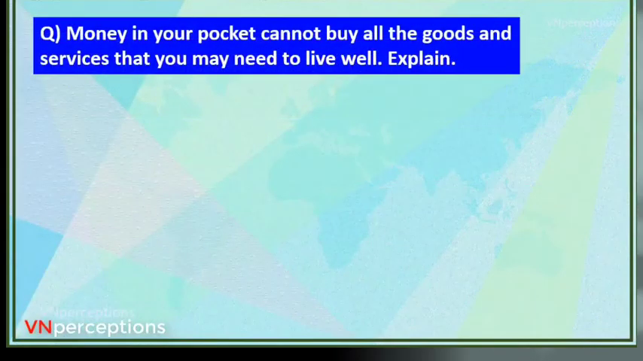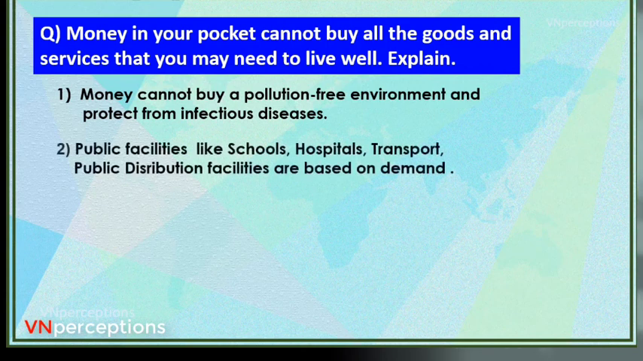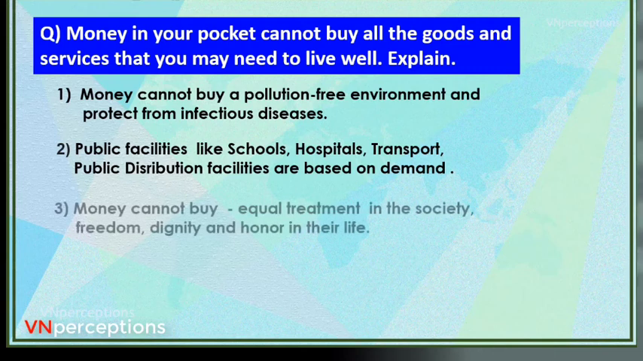Now the question: money in your pocket cannot buy all the goods and services that you may need to live well. Explain. Now we are ready to answer this question. Money cannot buy a pollution-free environment and protect from infectious diseases. Public facilities like school, hospitals, transport, public distribution facilities again are based on demand. And money cannot buy equal treatment in the society, freedom, dignity, and honor in life. So we have a big list. This explains that money in our pocket cannot buy all the goods and services.